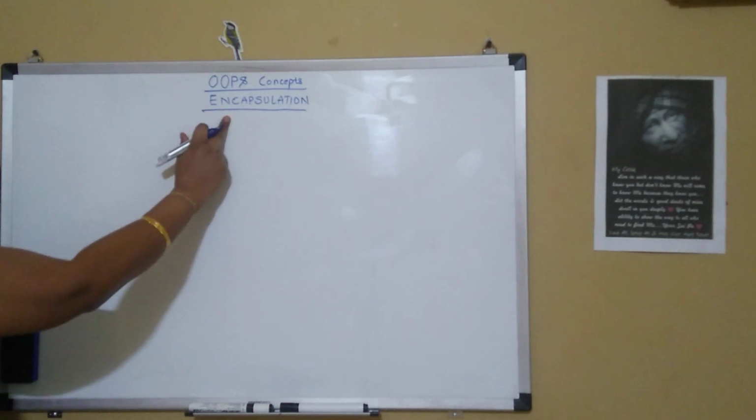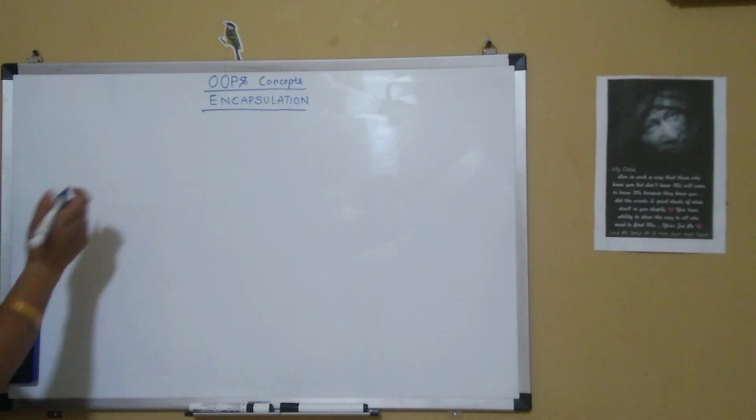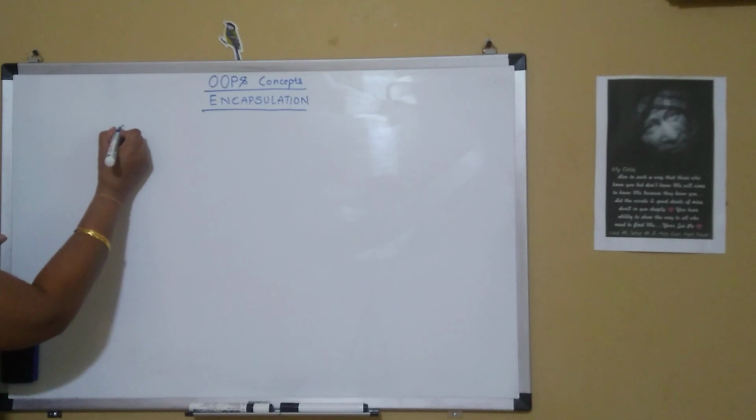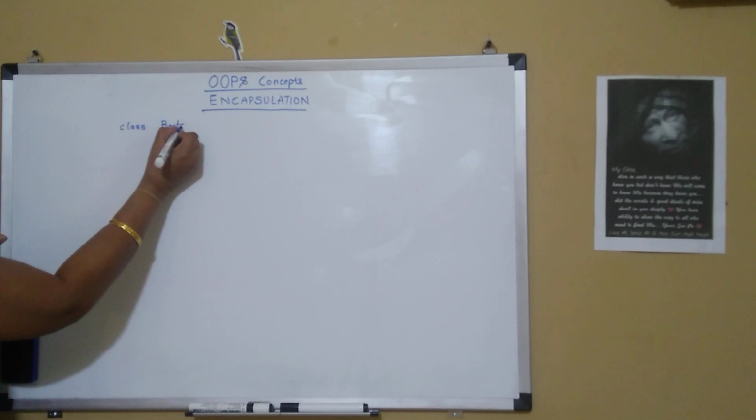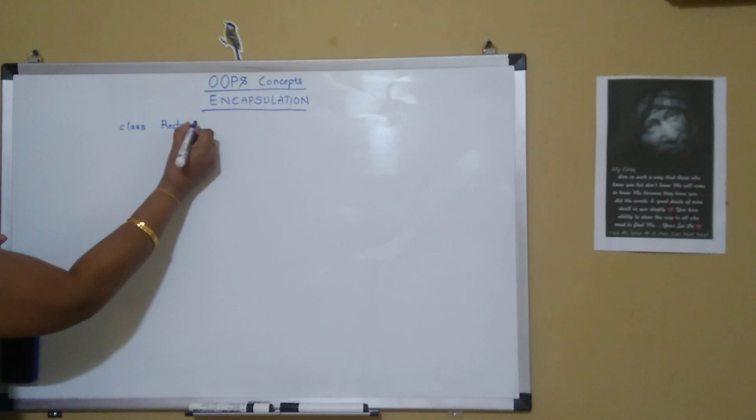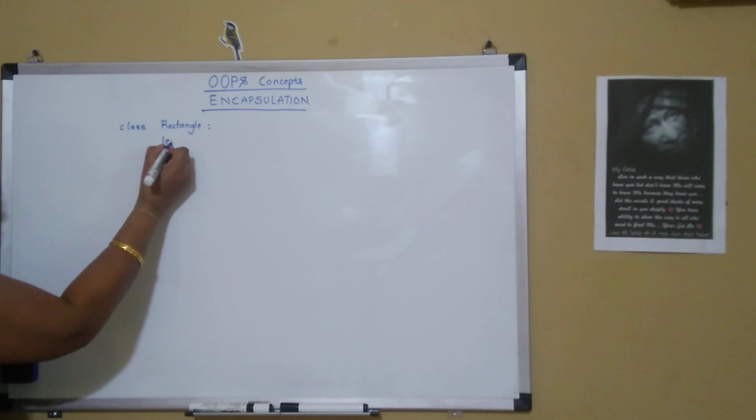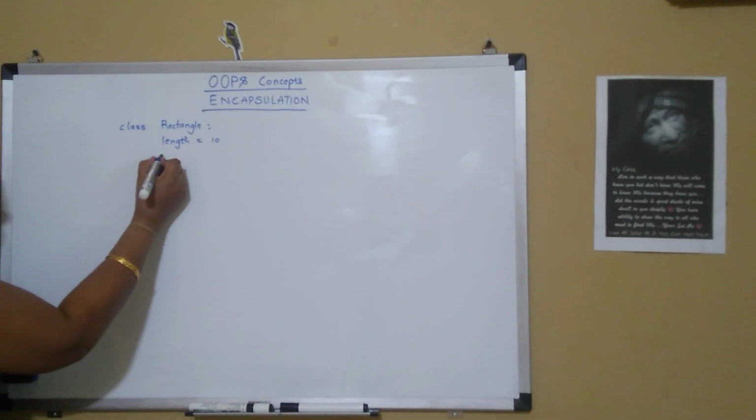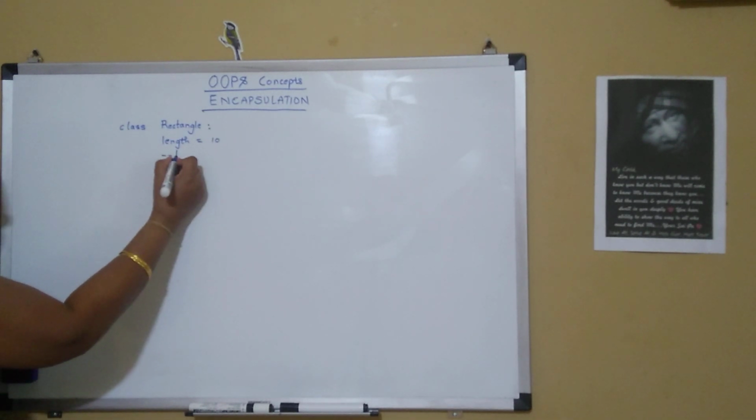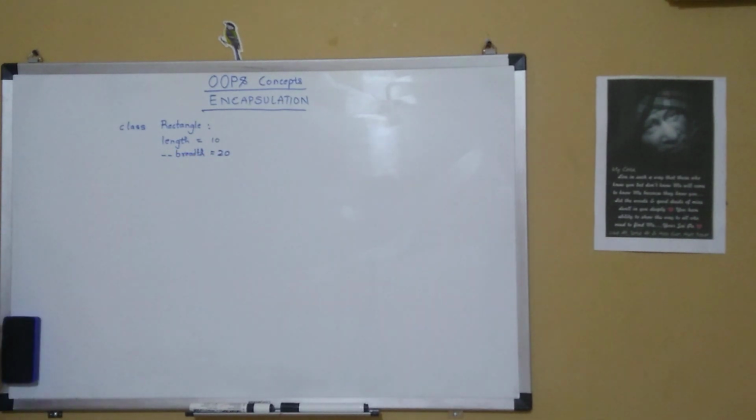We saw that for encapsulation, we have to prefix the variable or a method with double underscore. Now let's look into one of the code examples. Let me say I have my class which is called Rectangle, and I have one variable called length, which is equal to 10, and another variable, double underscore breadth, which is equal to 20.